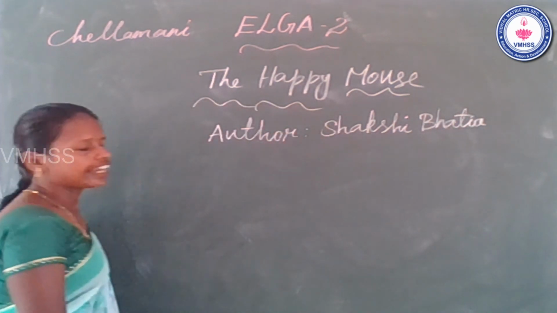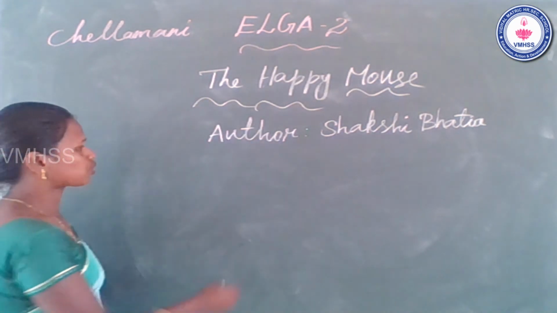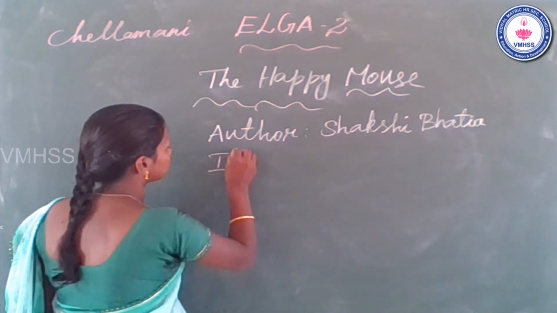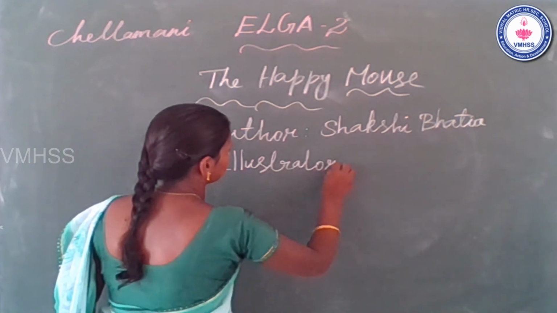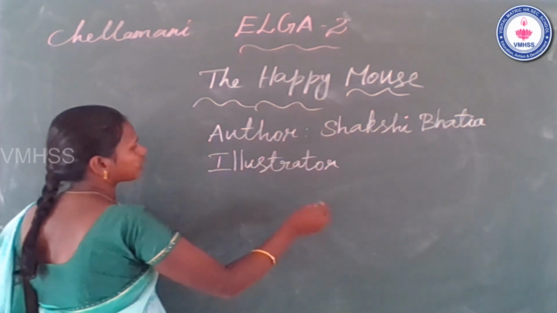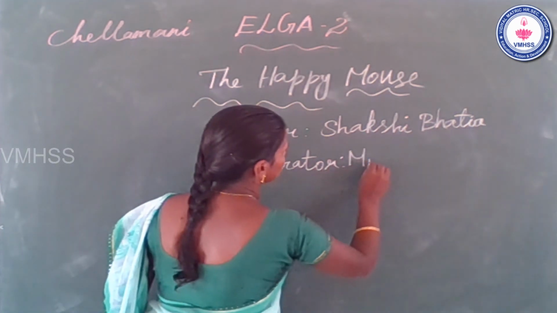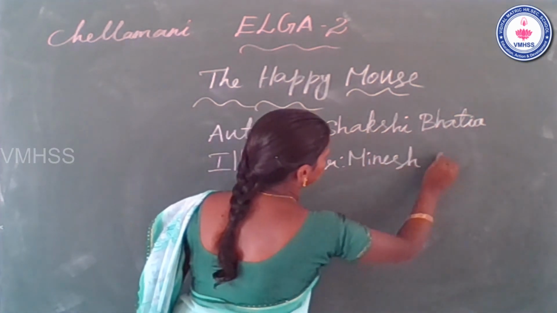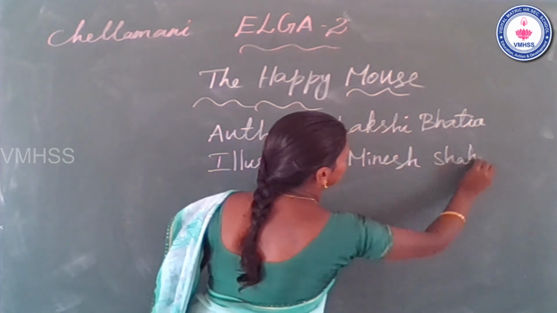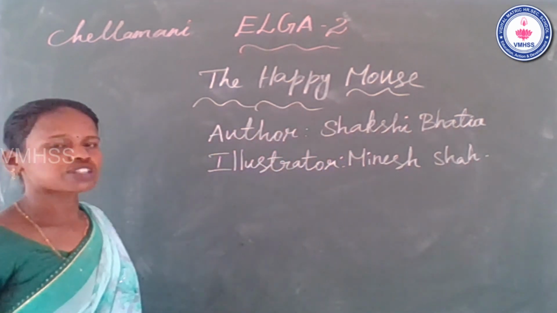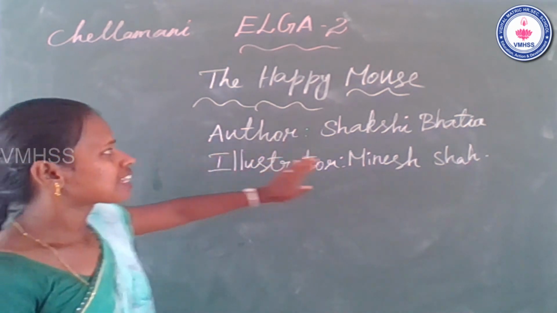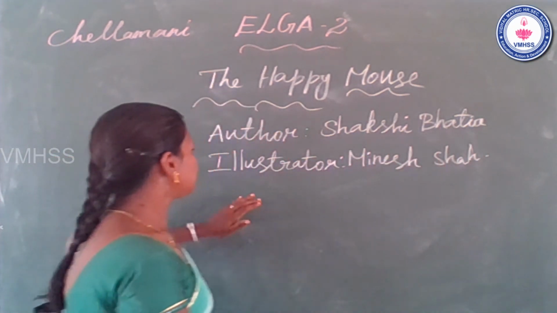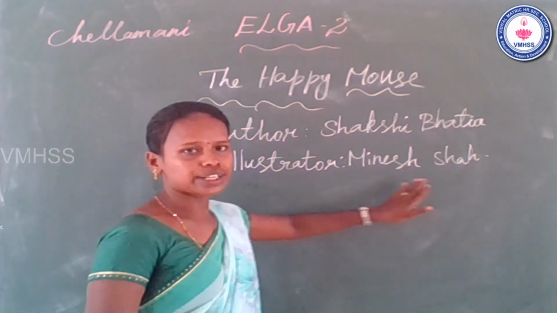And illustrated by Manisha. The title of the story is The Happy Mouse. The author name is Sakshi Bhatia, illustrated by Meenakshi Shah.